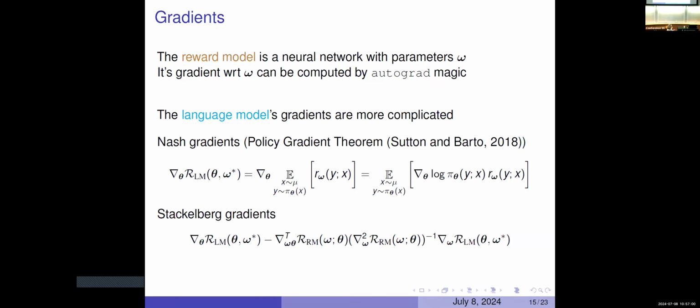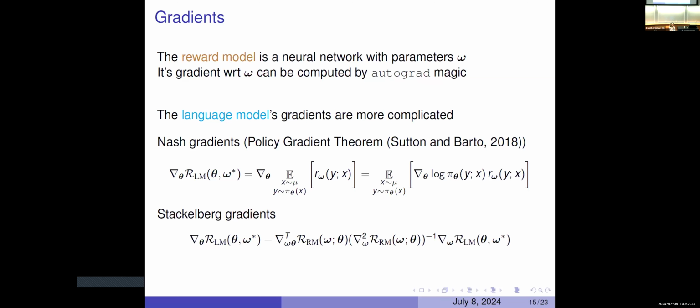But it's sensible also. What's going on is that we're acknowledging that when the language model makes a change in its policy, there is going to be an ensuing change for the reward model, which now has to optimize. So we can't just assume that we're holding the reward model fixed and taking a gradient with respect to the language model.